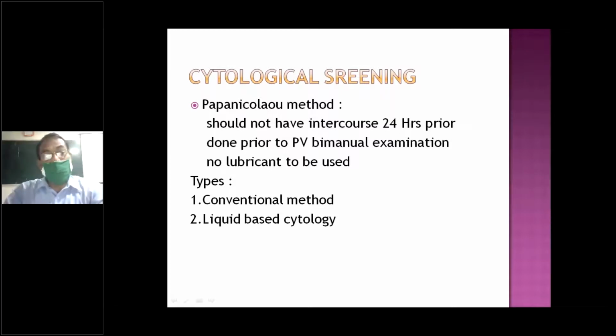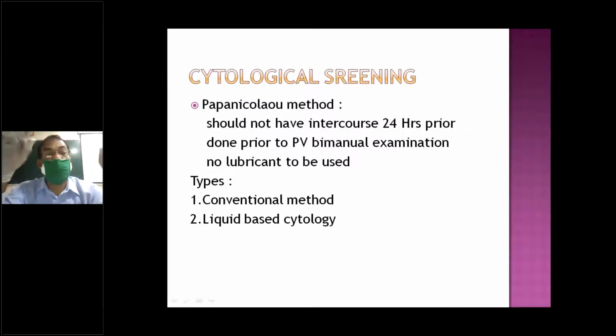Apart from that, there are high risk patients: those who started early sexual exposure in adolescence or teenage, early and frequent childbirth, multiple sexual partners, smoking, HIV infection, and a husband who is uncircumcised, because smegma is responsible for all these things. If you see these, then you have to screen.